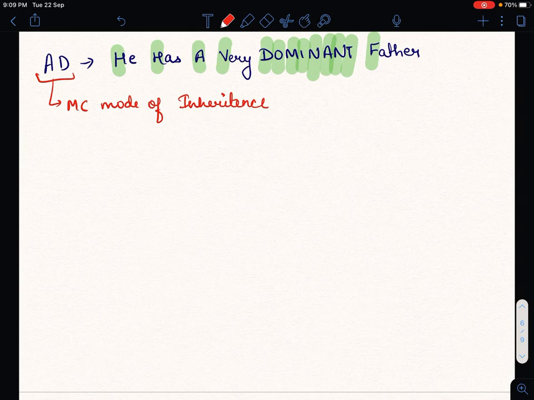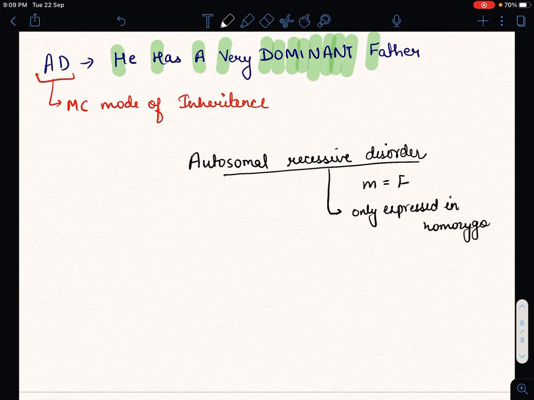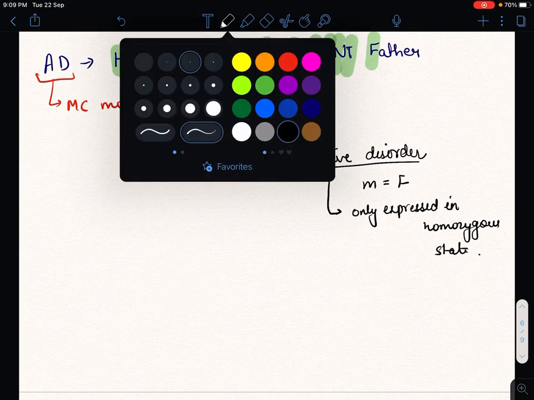And in autosomal recessive disorder, both male and female are equally affected, but it is only expressed in homozygous state. And for this our trick is very funny.